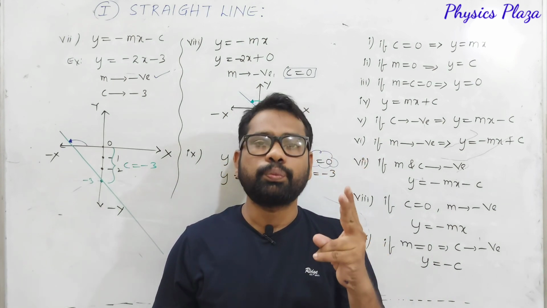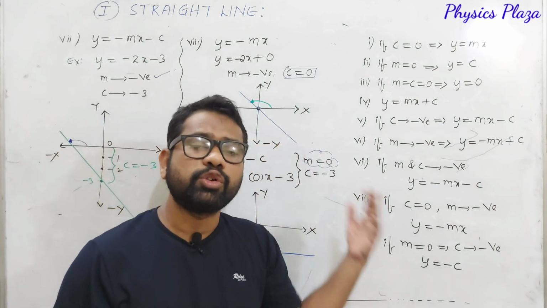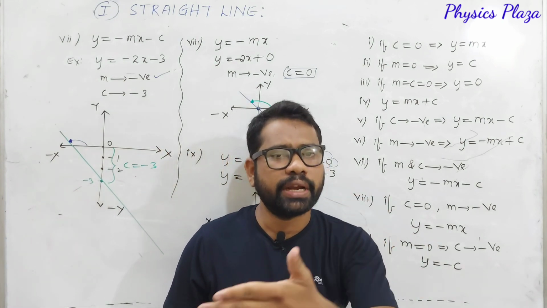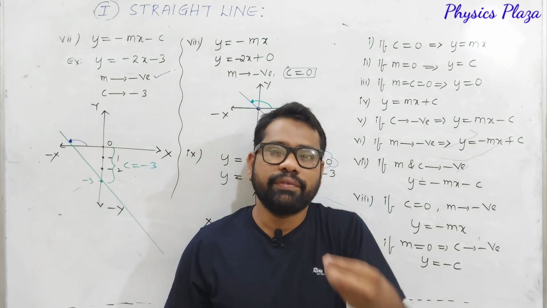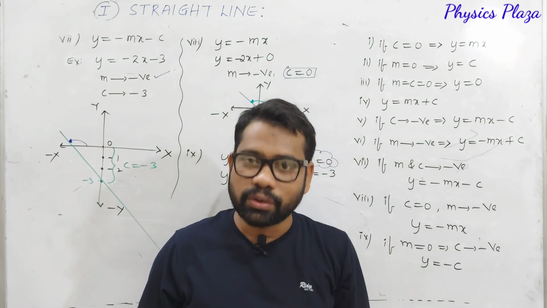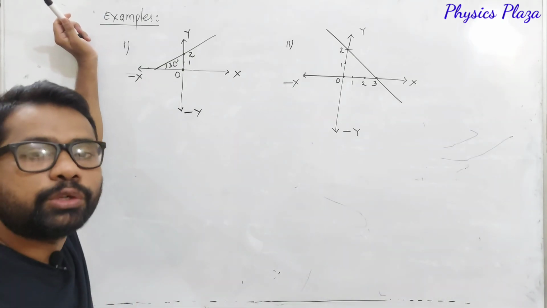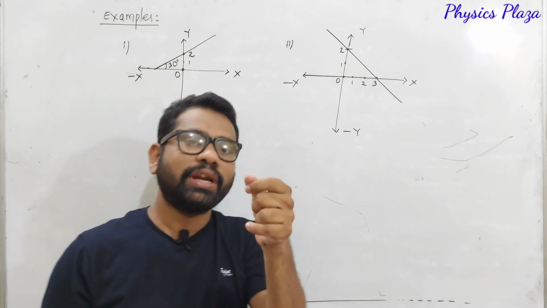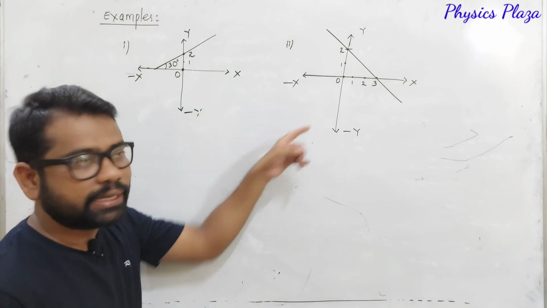If you know these two points, actually there is no need to learn by heart, children. You can get it: how the graph is going to be, whether slope is going to be 0, positive, negative, infinity. Even the y-intercept, if it is 0, how the graph will be; if y-intercept is positive, if it is negative, then how the graphs are going to be. Okay, Jason, just copy it. Children, now we'll see two examples. Like this, two graphs will be given and we have to make a straight line equation. Let us see how to make a straight line equation from these two graphs, dear children.